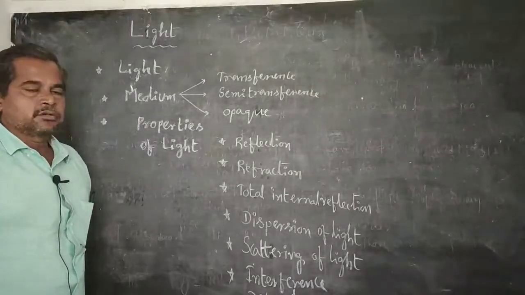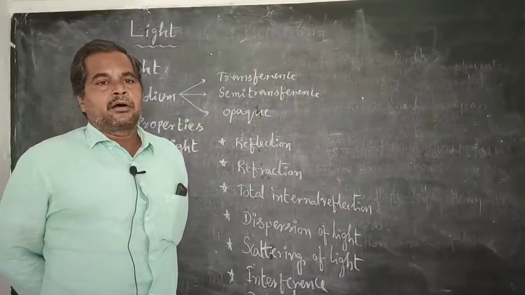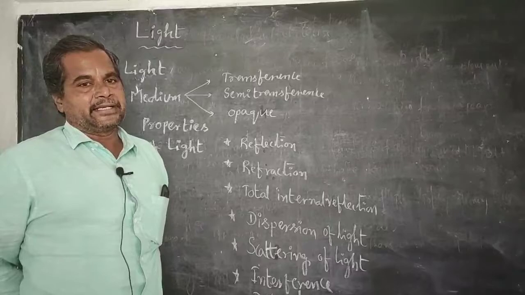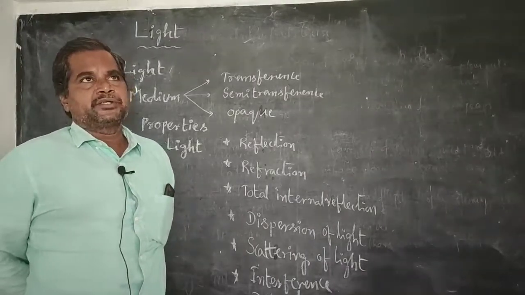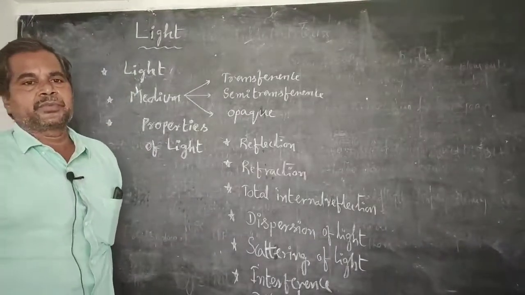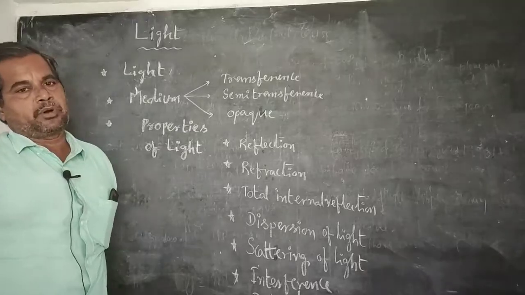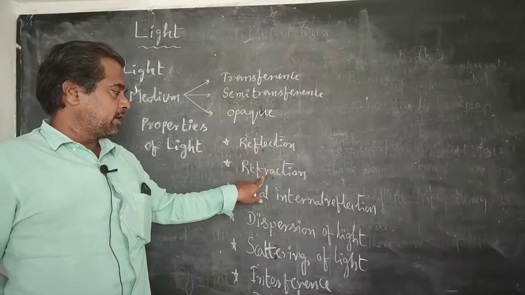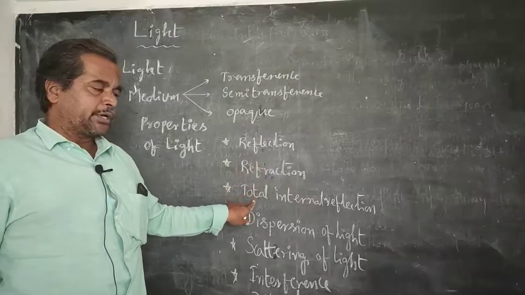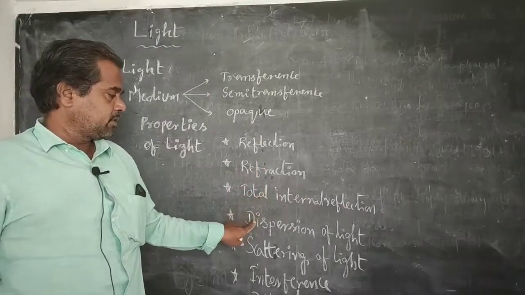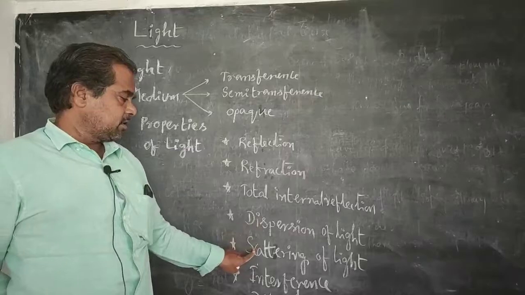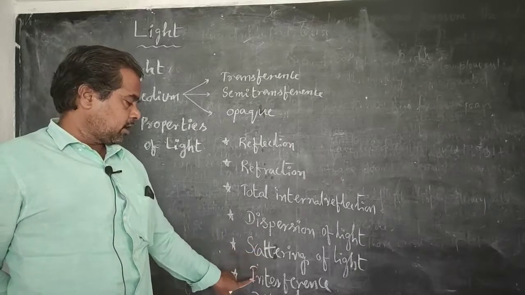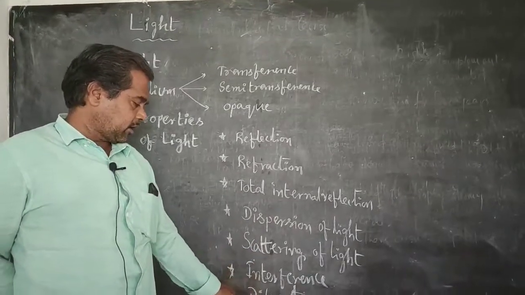And also, recall the properties of the light energy. We know that light is one form of energy. It has so many properties such as reflection, refraction, total internal reflection, dispersion of the light, scattering of the light, and interference and diffraction.